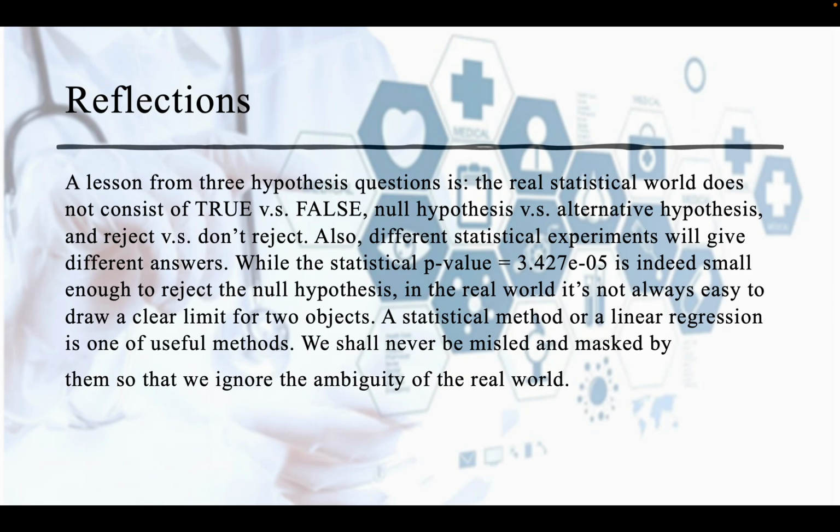While the p-value of 3.427e-05 is indeed small enough to reject the null hypothesis, in the real world it's not always easy to draw a clear limit between two objects. A statistical method or a linear regression is one of the useful methods. We shall never be misled and masked by them so that we ignore the ambiguity of the real world.